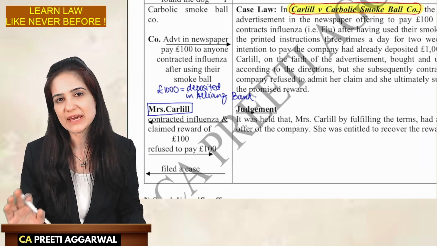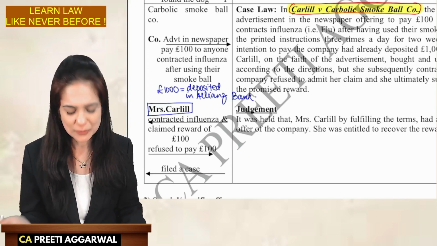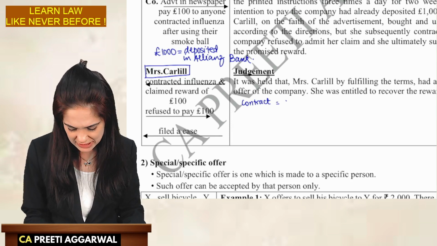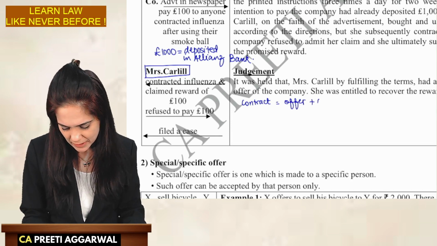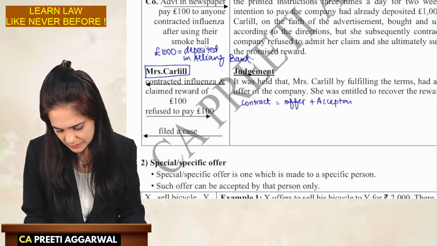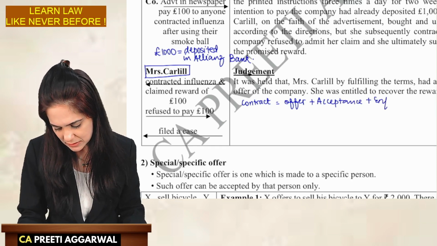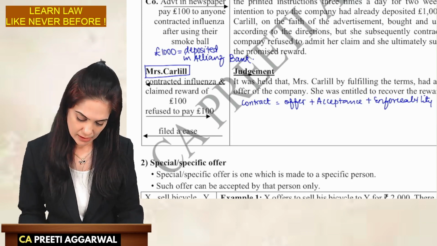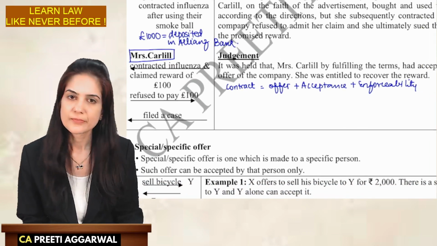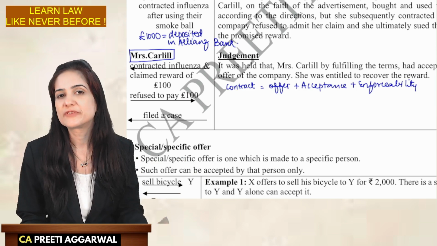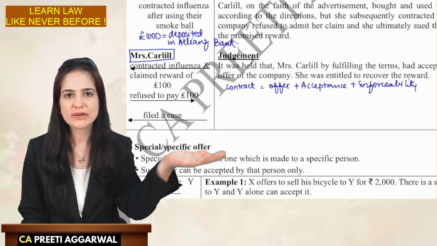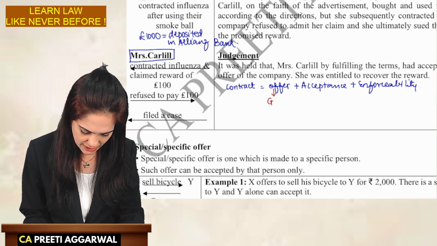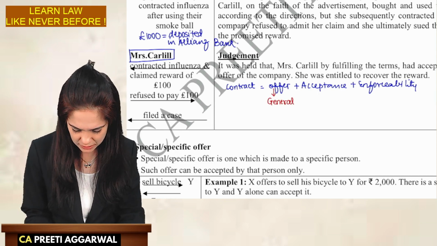in order to file a case, we have to show that there is a contract. Yes or no? So, what is a contract? Contract is nothing but offer plus acceptance plus enforceability. Is there offer in this case? Yes. What kind of offer is it? General offer. We gave an advertisement in the newspaper. It's a general offer. So there is offer. And we know it's a general offer.